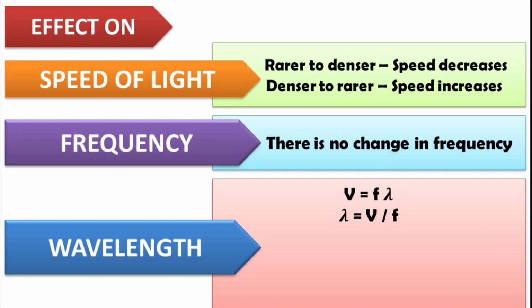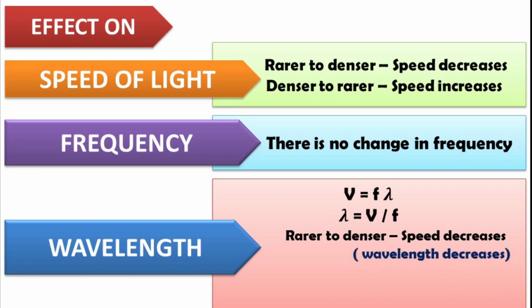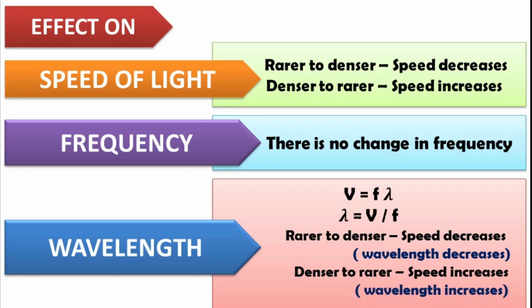That means if speed increases, wavelength also increases, and if speed decreases, wavelength also decreases. So when light travels from rarer medium to denser medium, speed decreases, so wavelength also decreases. When light travels from denser medium to rarer medium, speed increases, so wavelength also increases.